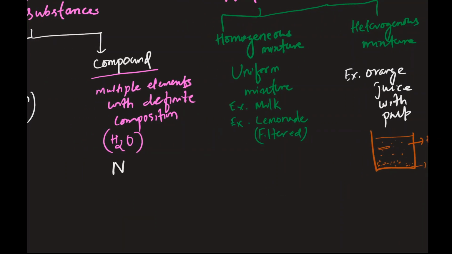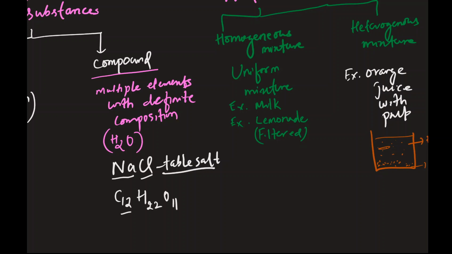Sodium chloride, what is it? Your table salt. So table salt is made up of one sodium atom and one chlorine atom, right? Sugar is a compound, which is a pretty big compound. Its formula is C12H22O11.